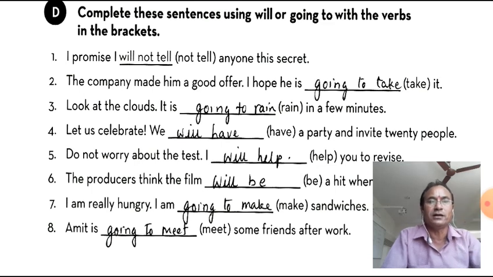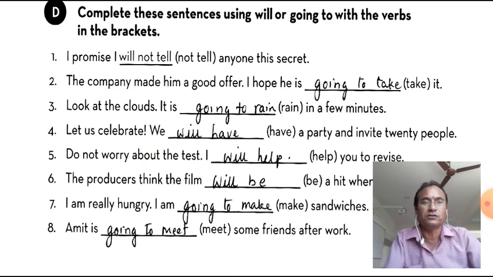Third one: look at the clouds. It is going to rain in a few minutes. So we can use will also there, no doubt. You can use that. Let's celebrate. We will have a party and invite 20 people.